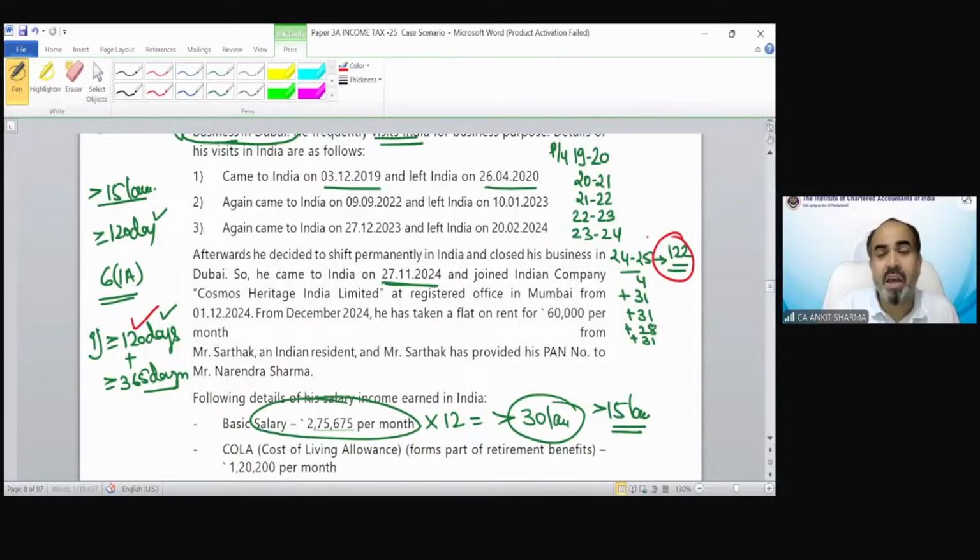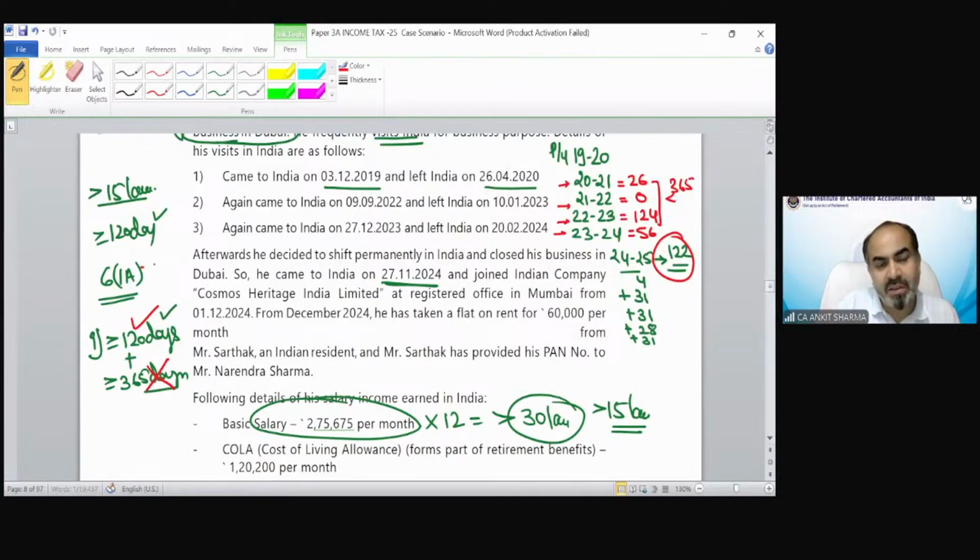Now I have to check in the preceding 4 years how many days he was in India. On the basis of information given in the question, for 23-24 he was in India for 56 days. For this year, he was in India for 124 days. For this year, he was not in India for a single day. And for this year, he was in India for 26 days. So this is less than 365 days, and because it is less than 365 days, this condition also fails.